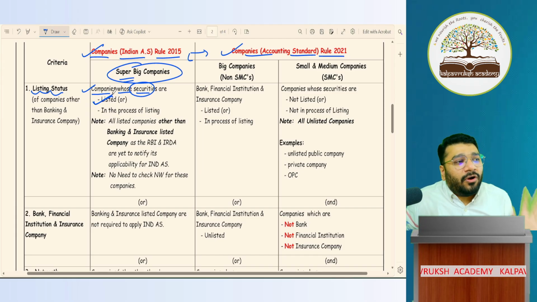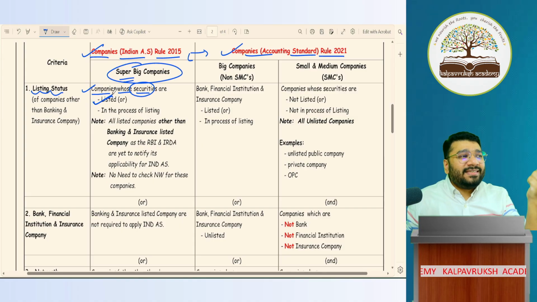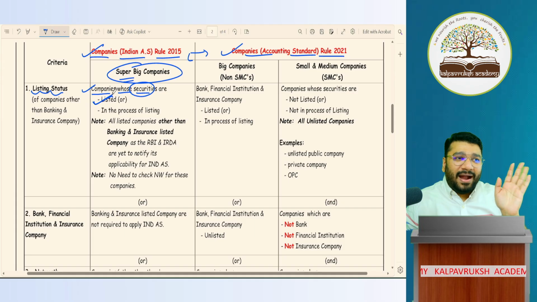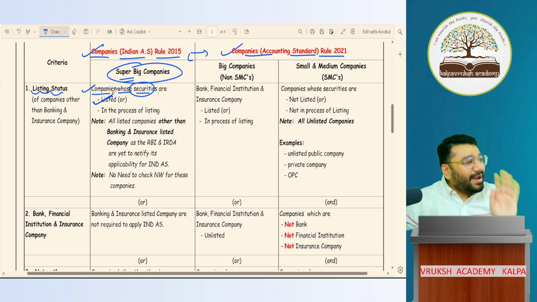Can you give me examples of those companies whose shares are listed on the stock exchange? MRF, very good. Since he said MRF, I'm curious to know why MRF. Oldest company? But Tata is not new. Or you like the MRF bat, so you said MRF. MRF bat, the MRF branding is stuck on the bat. Got it, not got it?